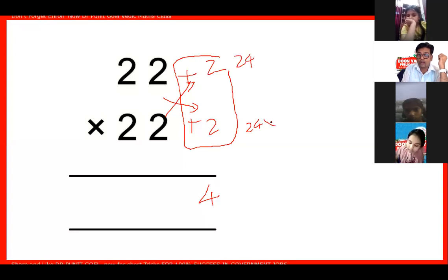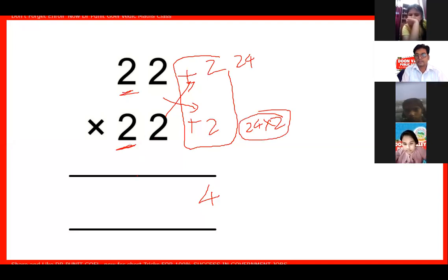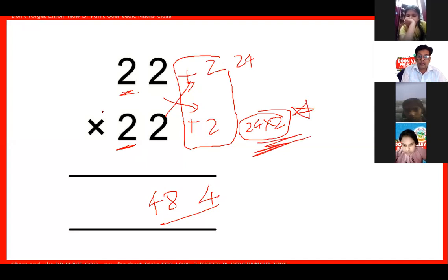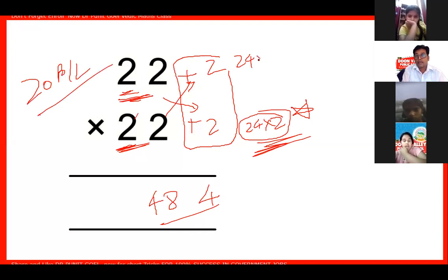I will write 24 multiplied by 2 because this digit is 2. So I will write 484. This thing you have to keep in your mind. For near about 20, I will multiply this by 2. This thing you have to keep in your mind.